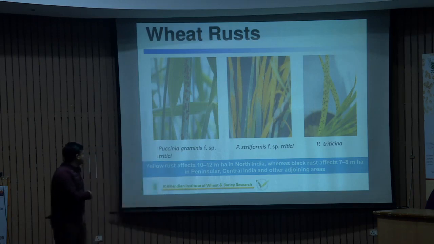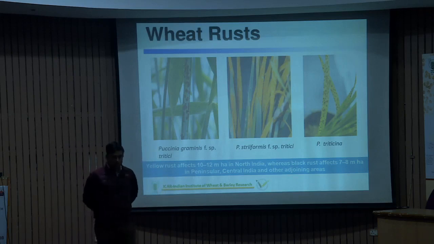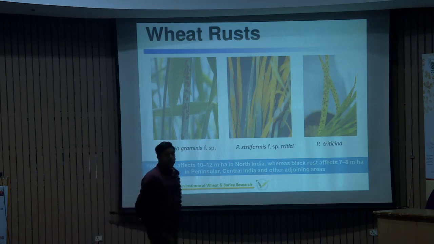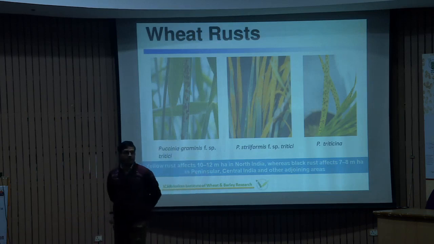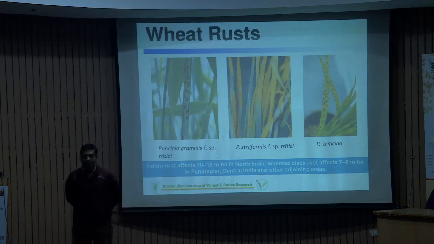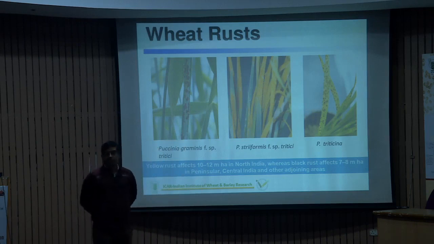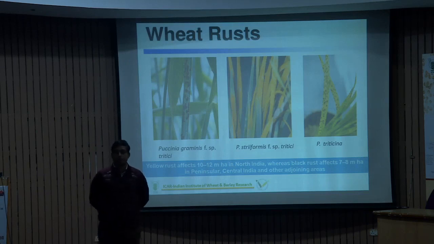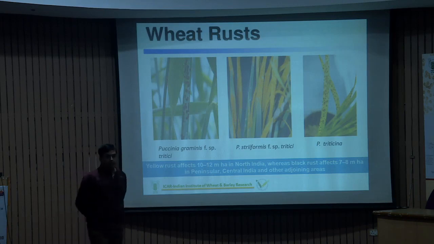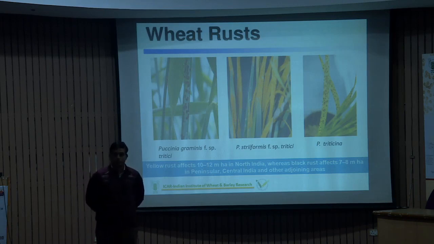So basically, the inoculum of yellow rust survives in the hill regions in the off season, but so far we did not get any clues regarding where this rust fungus inoculum survives in the off season. Although at the world level, especially in China, they confirmed that Berberis is playing a crucial role in gathering different types of inoculum in the off season, and that inoculum leads to different types of infection in the wheat.